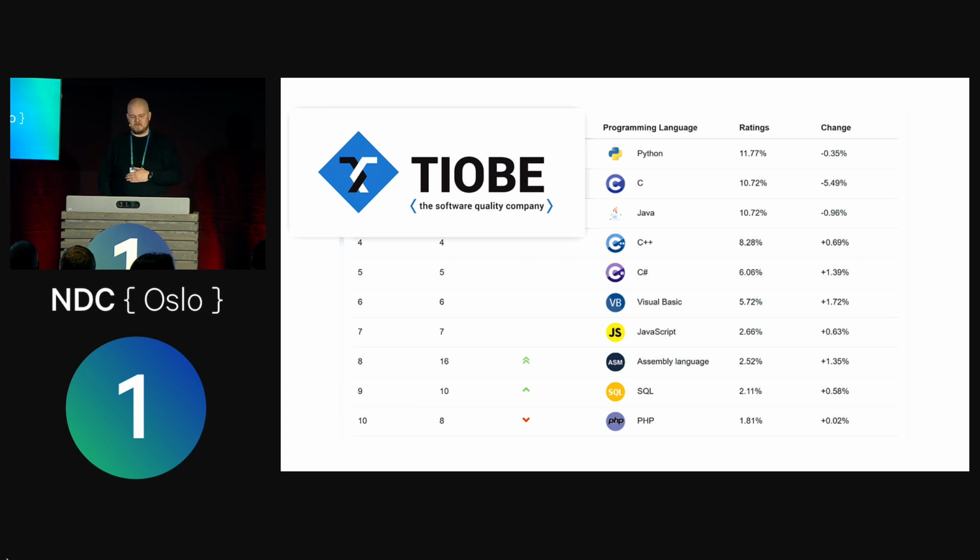I guess that argument falls flat immediately because, okay, why shouldn't we use Python then? Why would we use Java? That's a dumb idea, because Python is more popular. But I mean, there is something interesting about this, right?